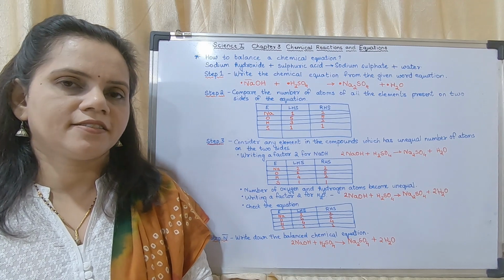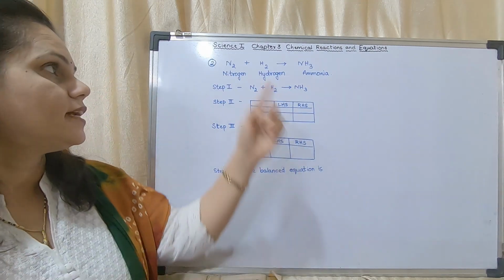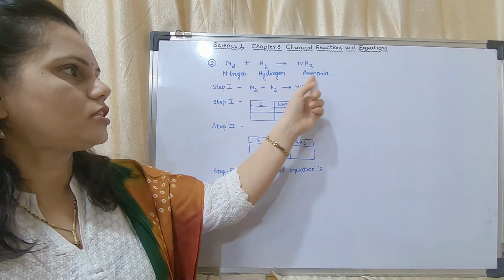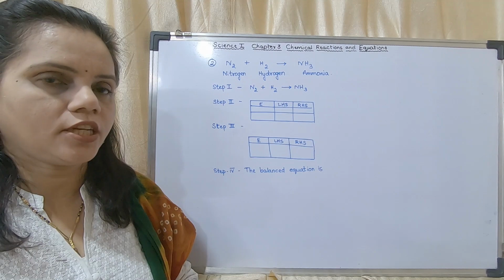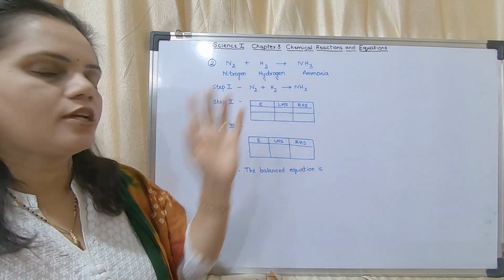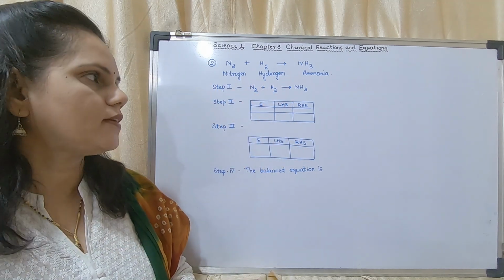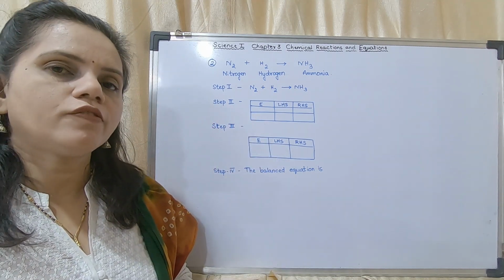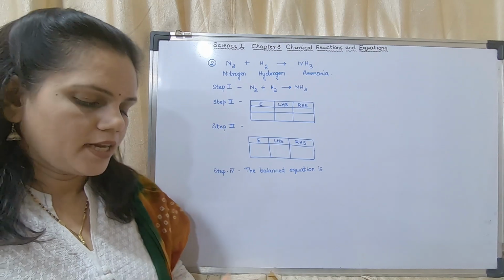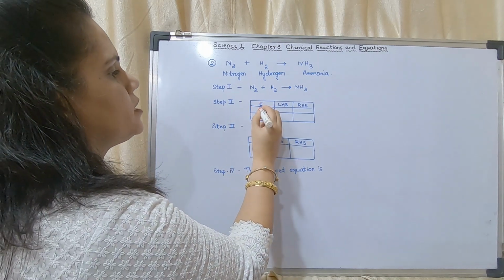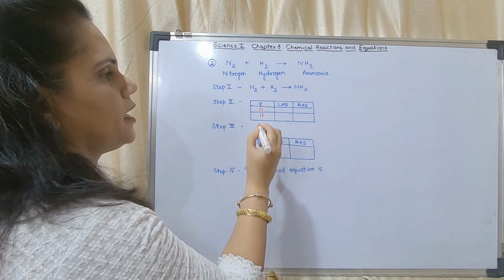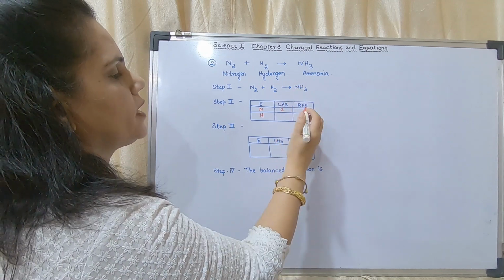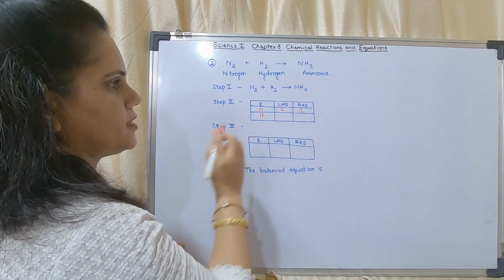Right. Okay, now the next example is N2 plus H2 giving NH3, nitrogen plus hydrogen giving ammonia. This is the question given. Step 1 is to write the equation itself, that is N2 plus H2 giving NH3. Step 2 is to write the number of atoms of the elements on the left hand side and on the right hand side. So here what are the elements? Nitrogen and hydrogen are the elements. How many atoms on the left hand side? 2 atoms. How many atoms on the right hand side? 1 atom.